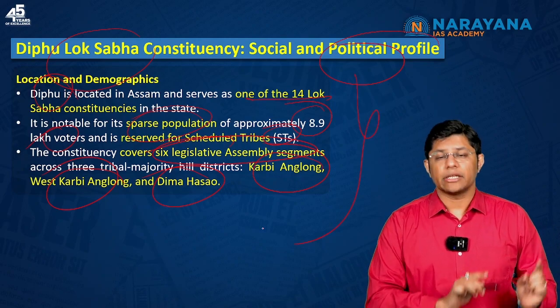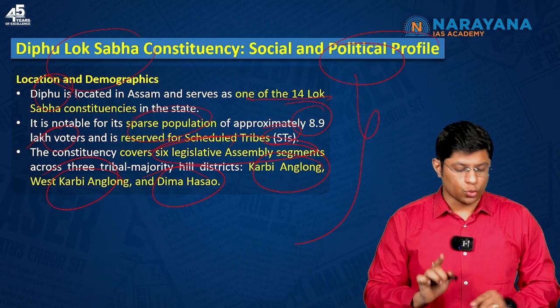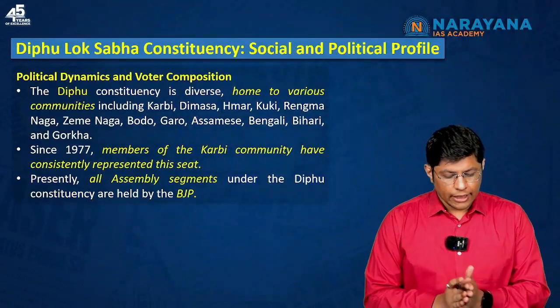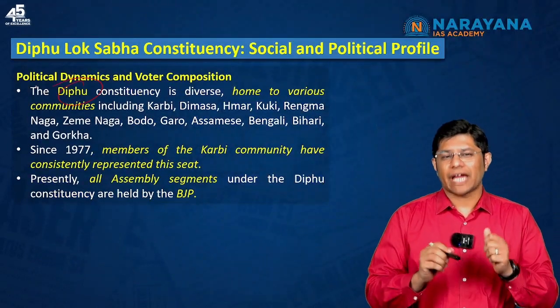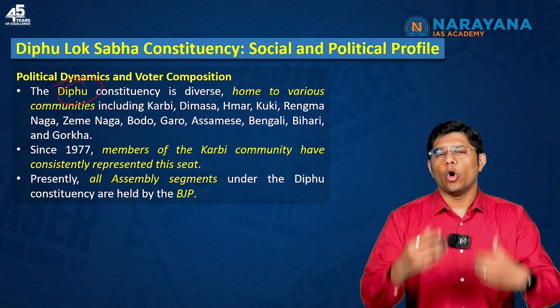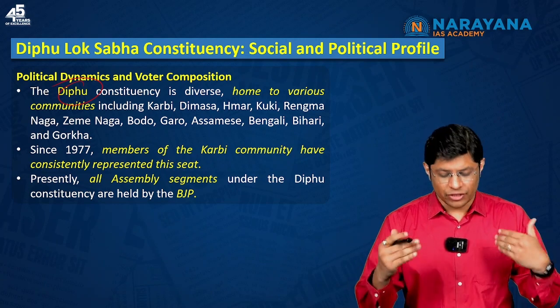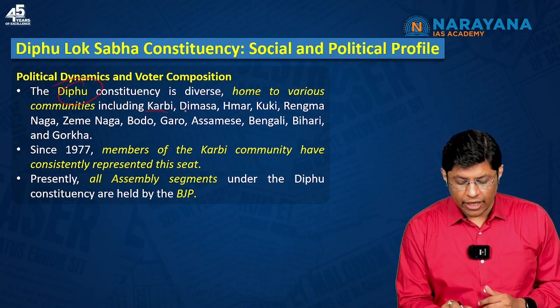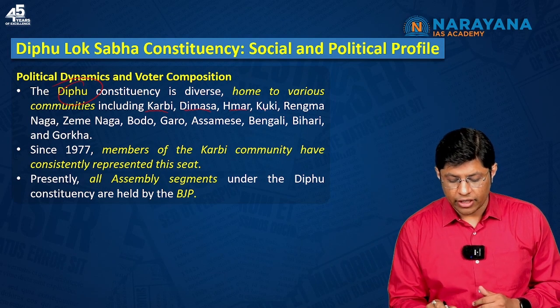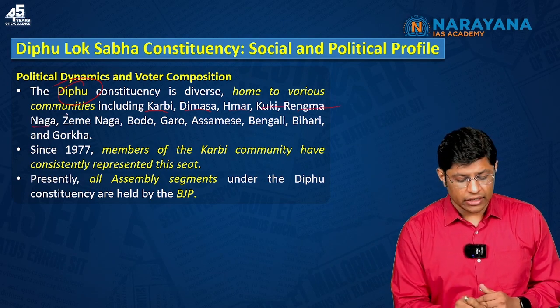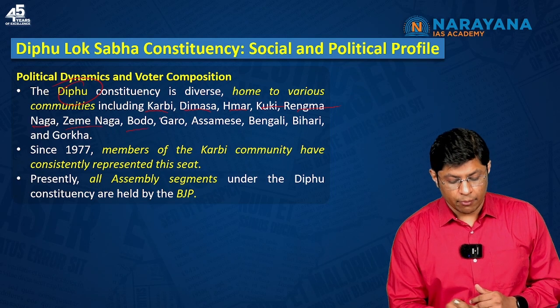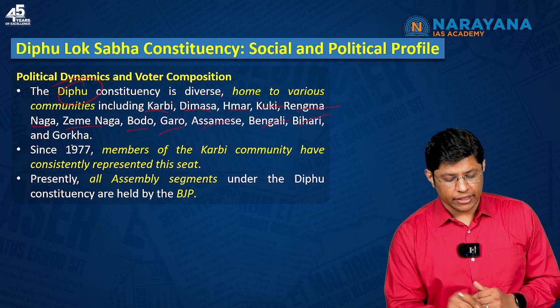So this is the political profile that you are expected to know. Now, this Diphu constituency is diverse. Why? Because it is home to many tribal communities. For example, we have the Karbi, Dimasa, Mar, Kuki, Ringma, Naga, Zemi Naga, Bodo, Garo, Assamese, Bengali, Bihari, and Gorkha.